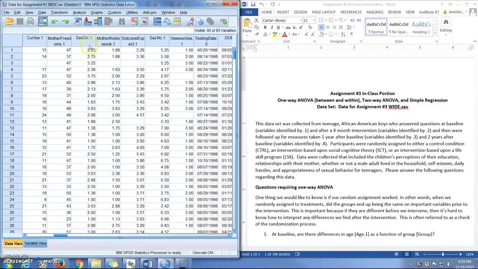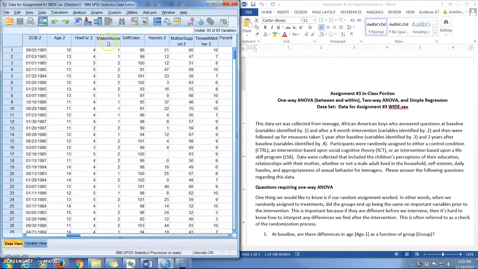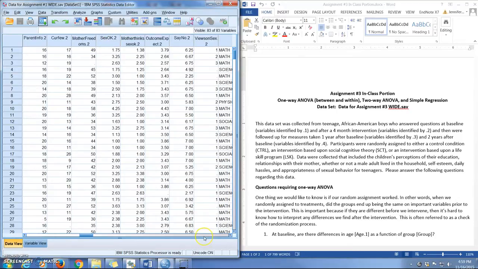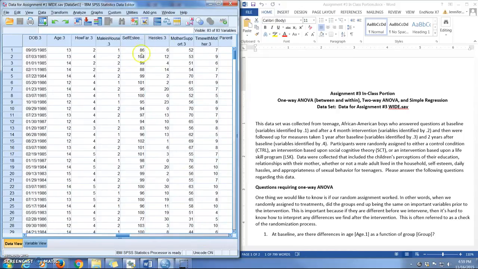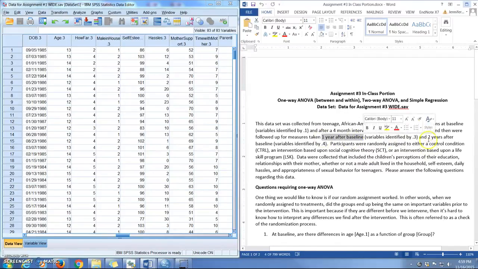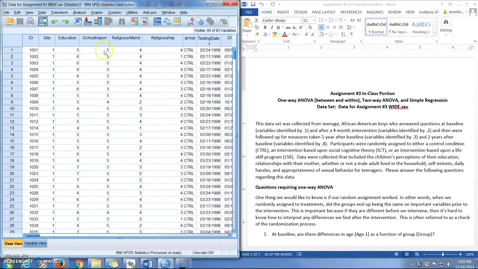Here's whether or not they think sex is okay for teenagers at time 1, whether their mother thinks sex is okay for teenagers at time 1, their outcome expectancies, if they think they can say no, etc. And when you come out further to the right, you find the same variables at the second time point, which is after the intervention. If you keep going, you can see with the .3 that they have the same variables 1 year later at a 1-year follow-up, 1 year after baseline, and then also 2 years after baseline. For the intervention, participants were randomly assigned to one of 3 groups, and that's identified in the SPSS file by this variable that cleverly enough is called group, which has 3 levels.